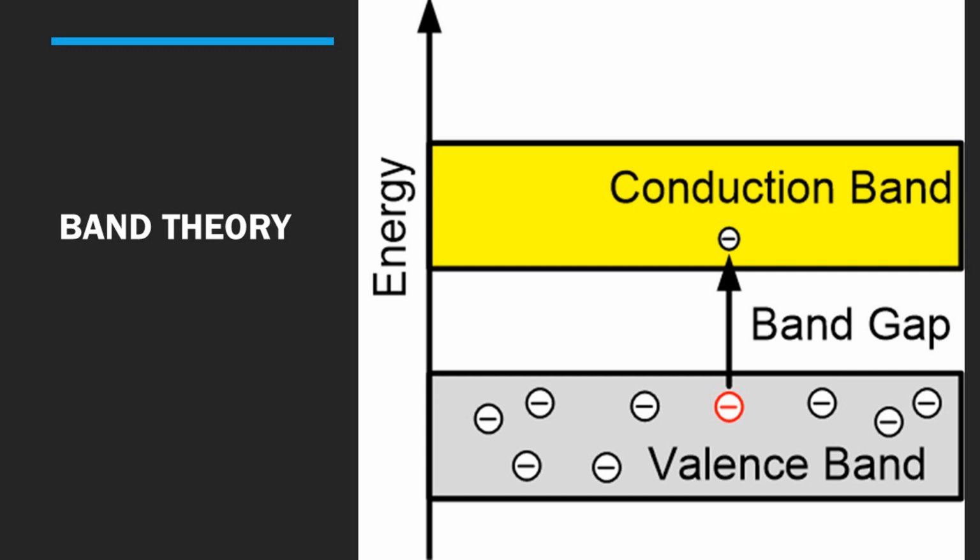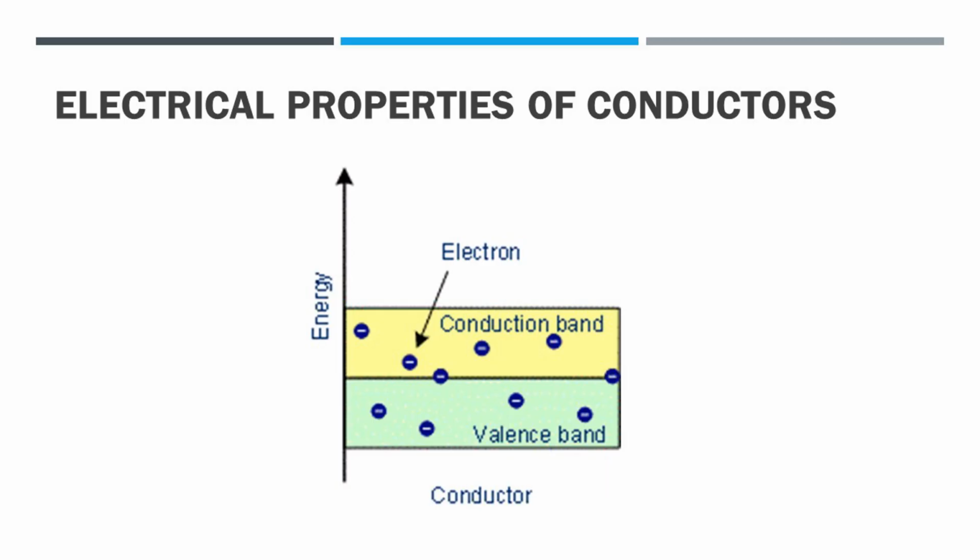They conduct electricity when electrical potential is applied. Now let us study the electrical properties. The electrical properties of metallic conductors, insulators and semiconductors are explained in terms of band theory.